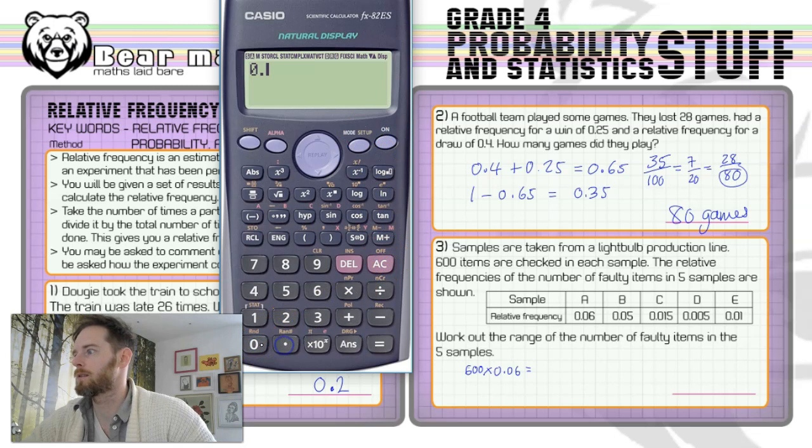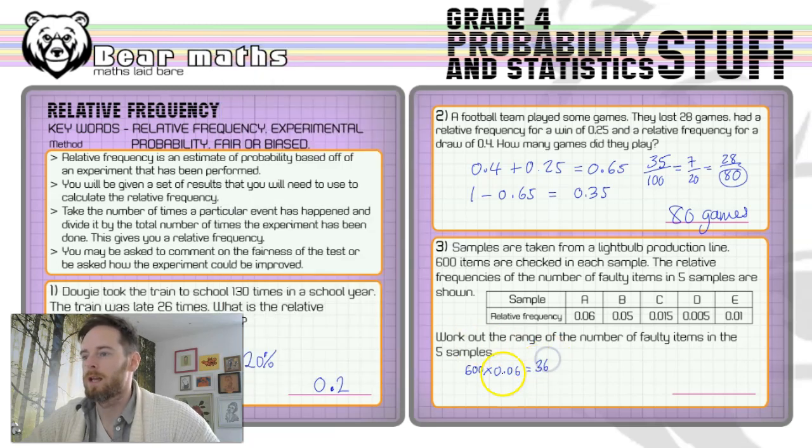So 0.06 multiplied by 600 gives us 36. I'm going to write it all underneath it actually. And then we take 600, multiply by 0.05, and that's going to give us 30, isn't it? Without the calculator we can get that, hopefully. But that's 30.